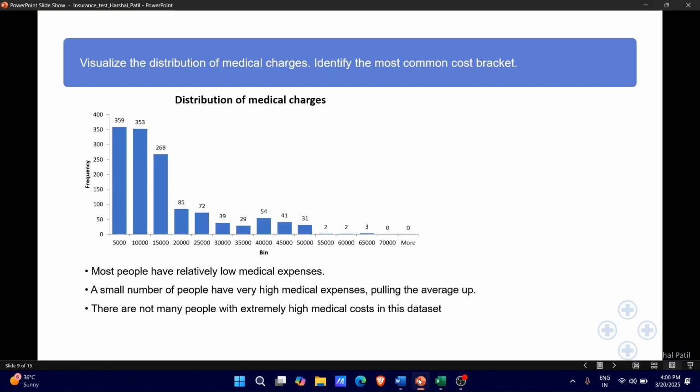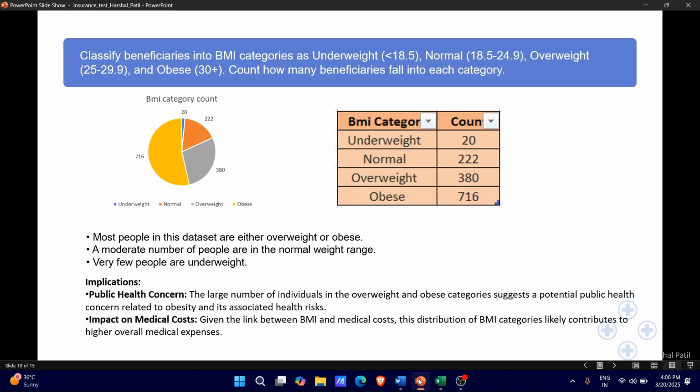So from that, we see that most people in this data set are either overweight or obese. A moderate number of people are in the normal weight range. Very few people are underweight. And from that, we have some implications.